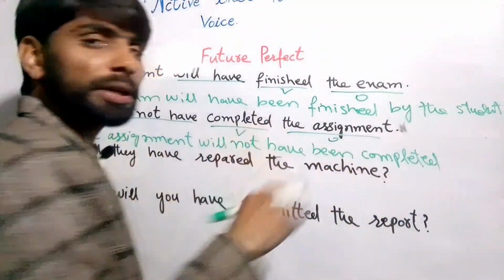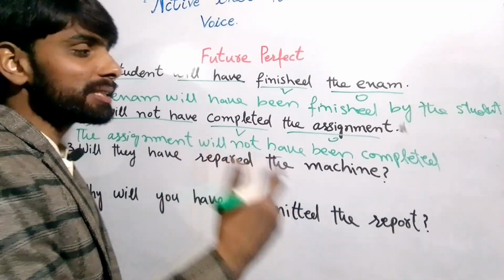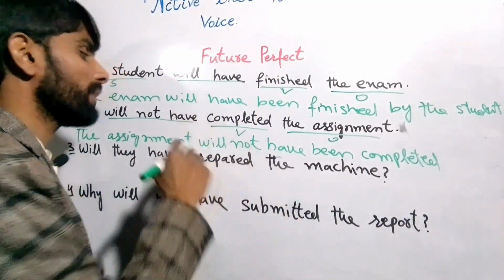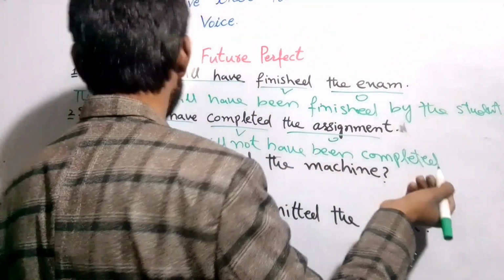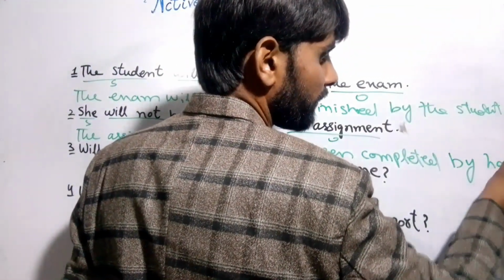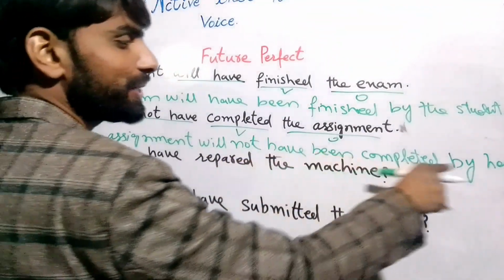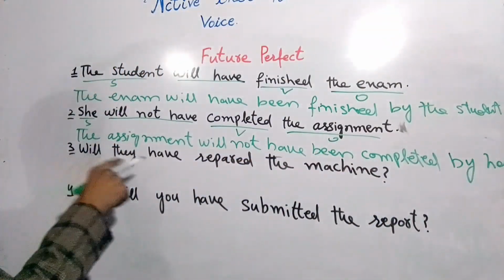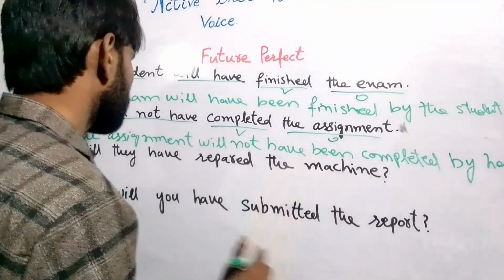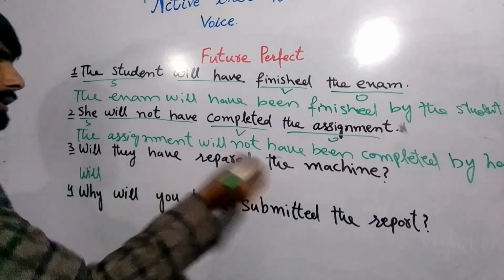So here it is already the third form, right? We don't need to change because we will write in the passive voice always the third form, right? So perfect tense always has the third form, right? Third form completed and by her, right? So the assignment will not have been completed by her, right? Next is will they have repaired the machine, right? So first we write the machine